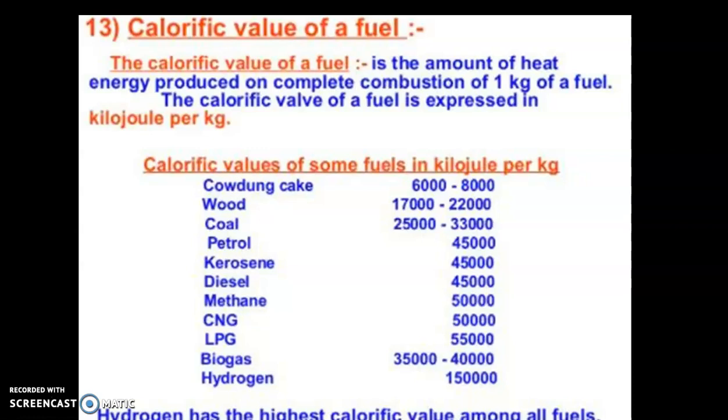And let's talk about the calorific value of a fuel, which is very important from the point of view of your board exams. So, many substances such as wood, coal, charcoal, petrol, diesel, kerosene, etc. produce heat and light whenever they ignite, whenever they show the process of combustion, isn't it? And such substances are known as fuels. That I have already cleared you in the part 1 of this chapter.